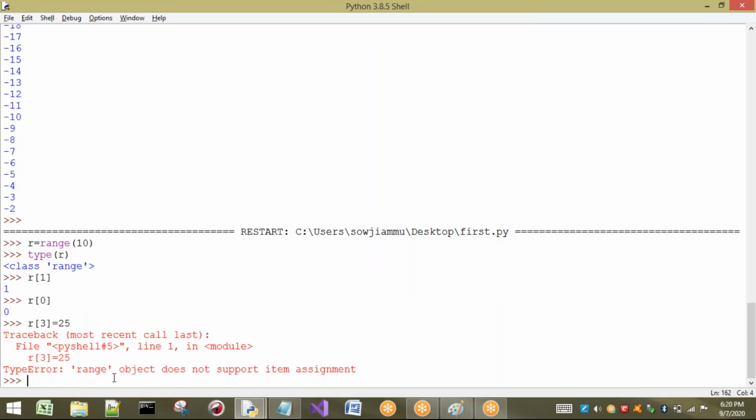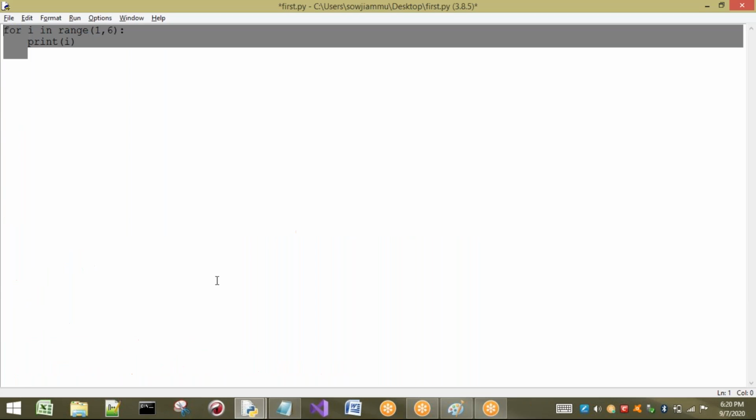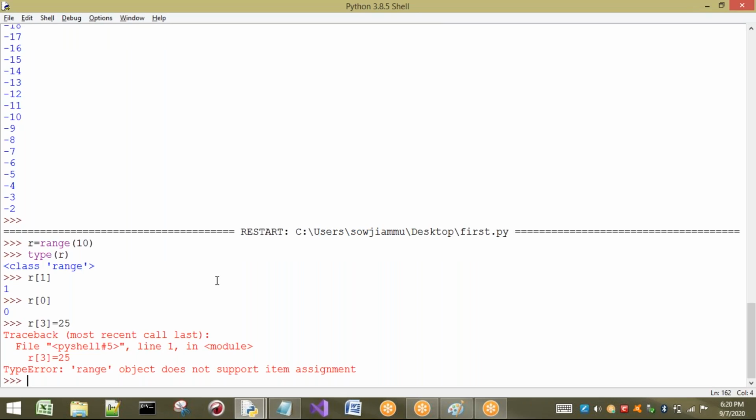Now what happens? Range object does not support item assignment. That means range is immutable. This is one example showing our range is immutable. If you try to change the value of the range, we are going to get an error, a TypeError. Right. Now I will show you some other examples regarding this one.